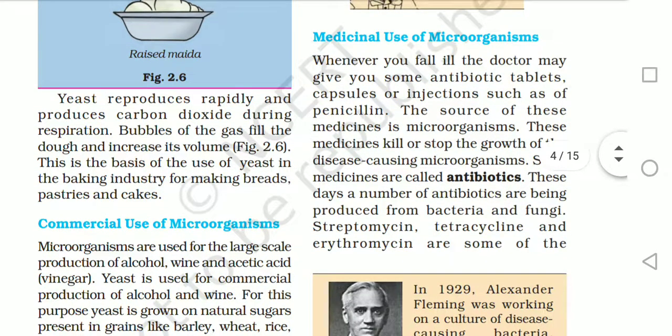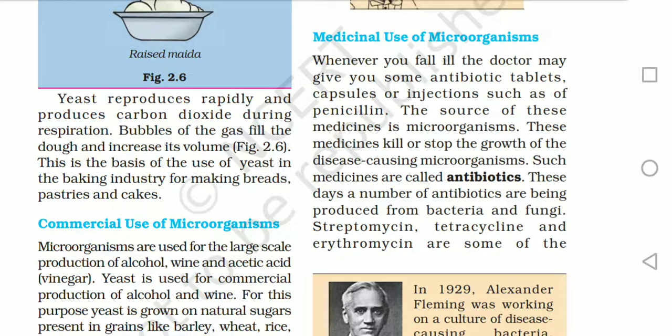Microorganisms are also used in medicines. We have told how microorganisms are used in our day-to-day life, for making batura, for making cakes and all those things. We also understood what the commercial use of microorganisms is. Next, we are coming to the medicinal use of microorganisms.